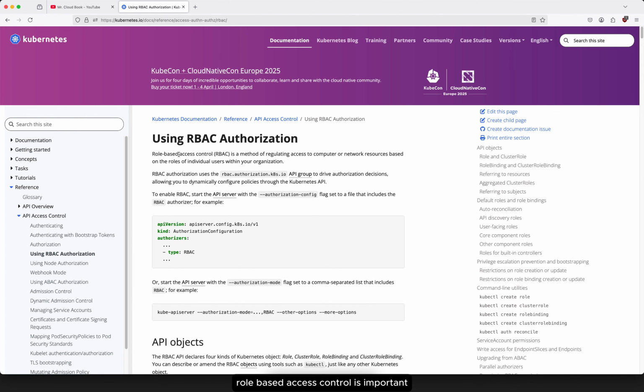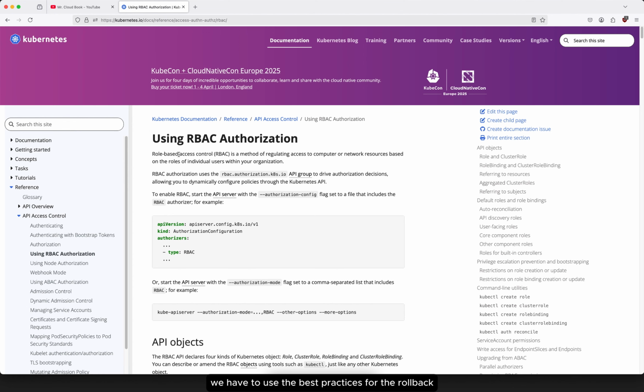Role-based access control is important because it limits access based on roles, giving the users and application processes only the permissions they need, nothing more and nothing less. This is how it works: roles and role bindings. We will see a simple demo as well.